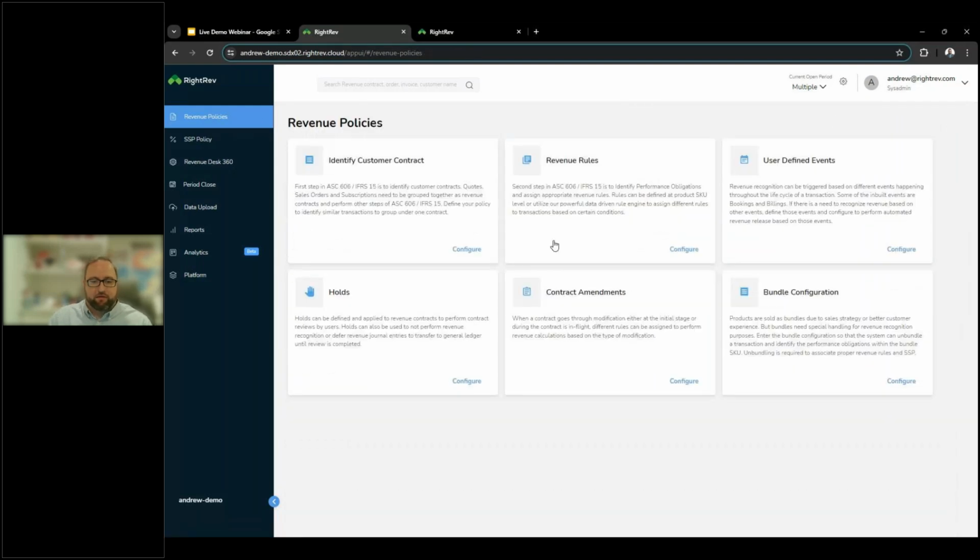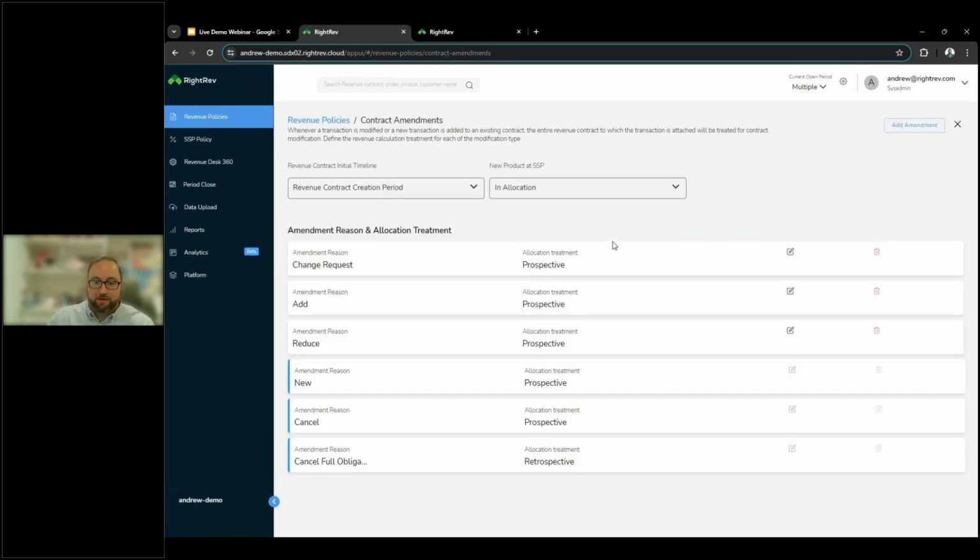Moving back into our revenue policies and some of the things we have to offer here, I'm going to skip over holds. It's a relatively simple concept. We have the ability to place revenue on hold. That is essentially what the setup there is. The next item is contract amendments, though. Because we're able to layer in amendments into existing revenue contracts, there's often a need for reporting purposes and for SSP purposes to track that amendment reason and determine the allocation treatment of each one.